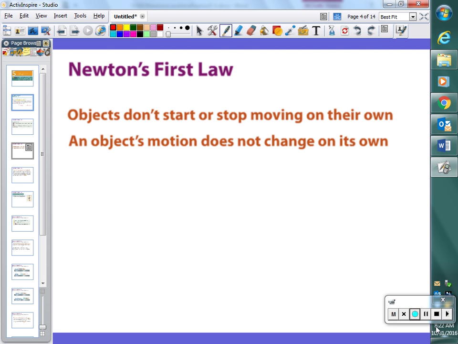And Newton comes along and says, no, that's not it. Things that are at rest stay at rest. That's fine. But things that are moving actually want to keep moving. They stop because something makes them stop. And that was a big idea. That was harder to convince people of because we'd never seen it before.